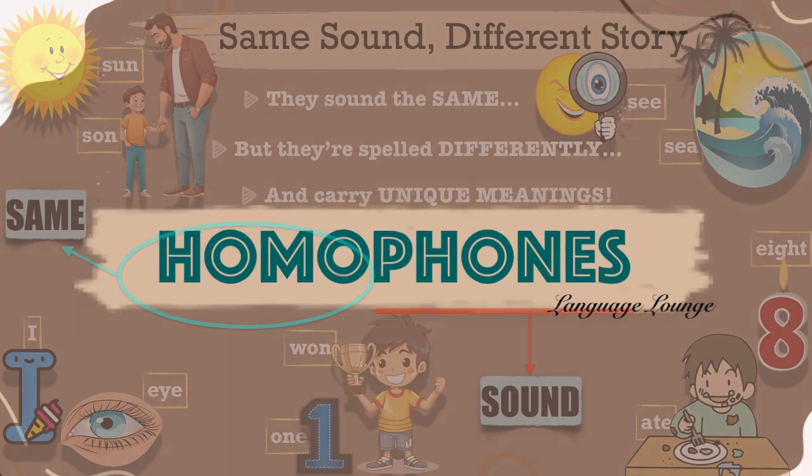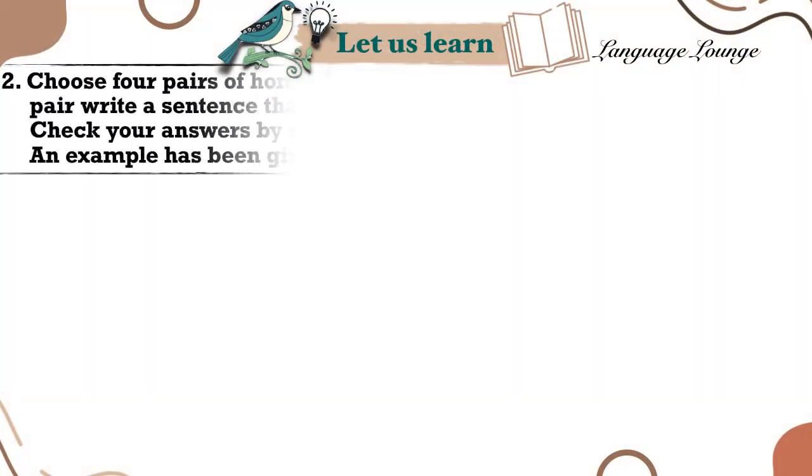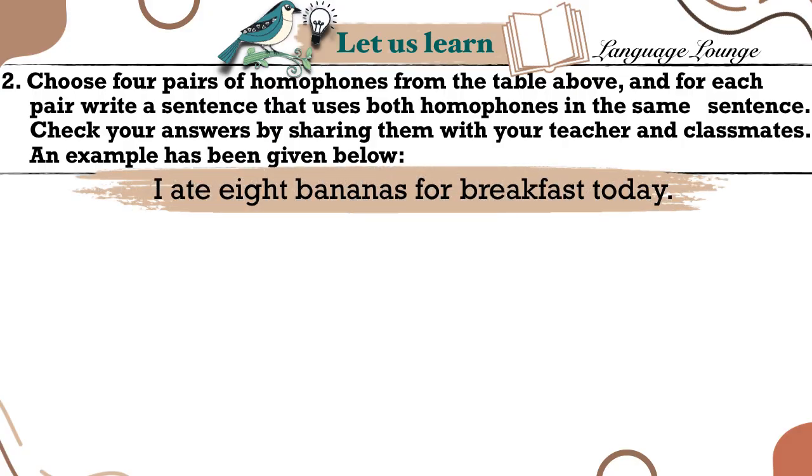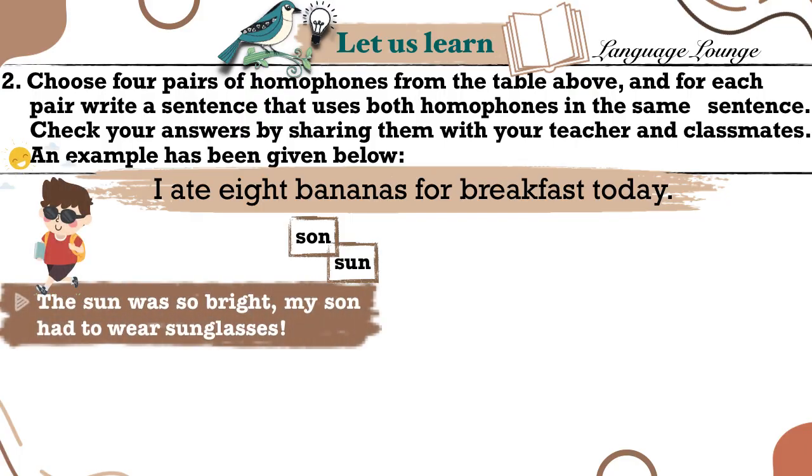Let's practice homophones in sentences. Here's a fun challenge. Choose 4 homophone pairs from the list and write a sentence that uses both words from each pair correctly. Here's an example to get you started. I ate 8 bananas for breakfast today. Now you try. Sun, son. Can you think of a fun sentence using both? Here's one to spark ideas. The sun was so bright, my son had to wear sunglasses.